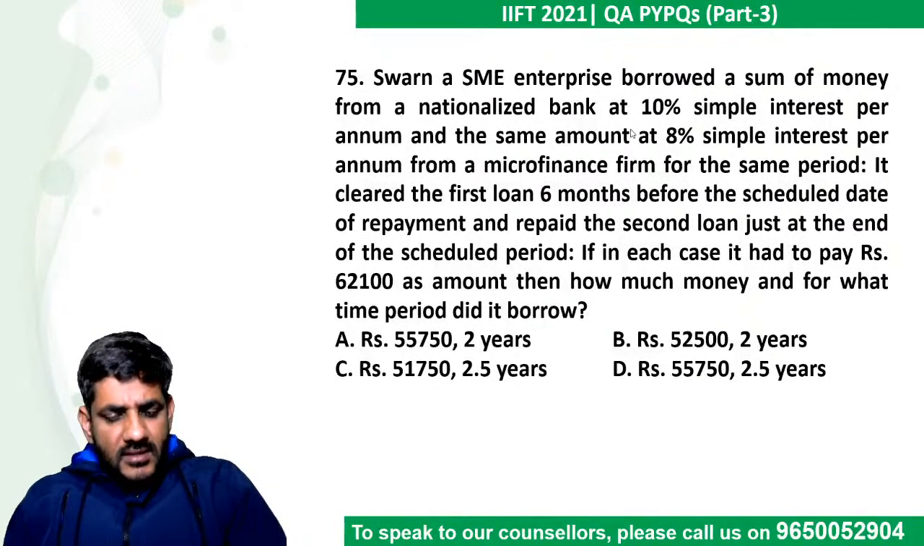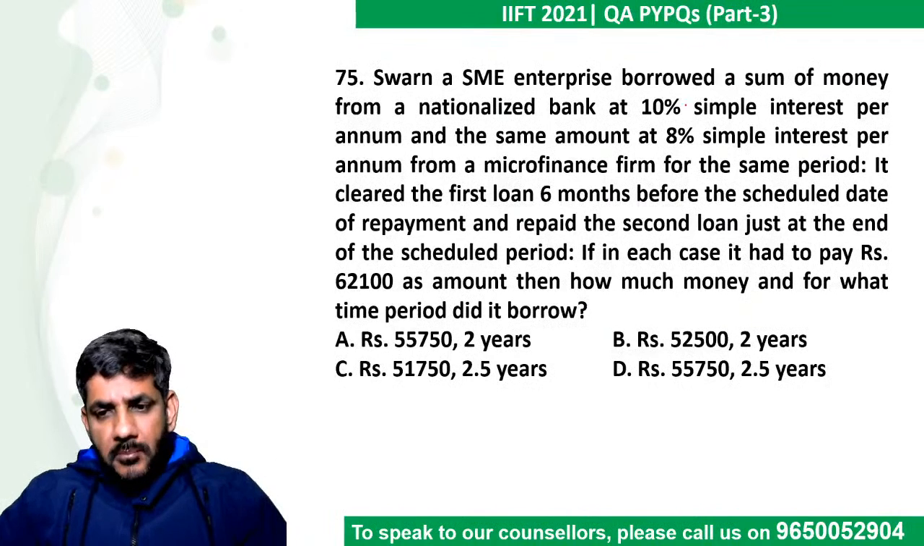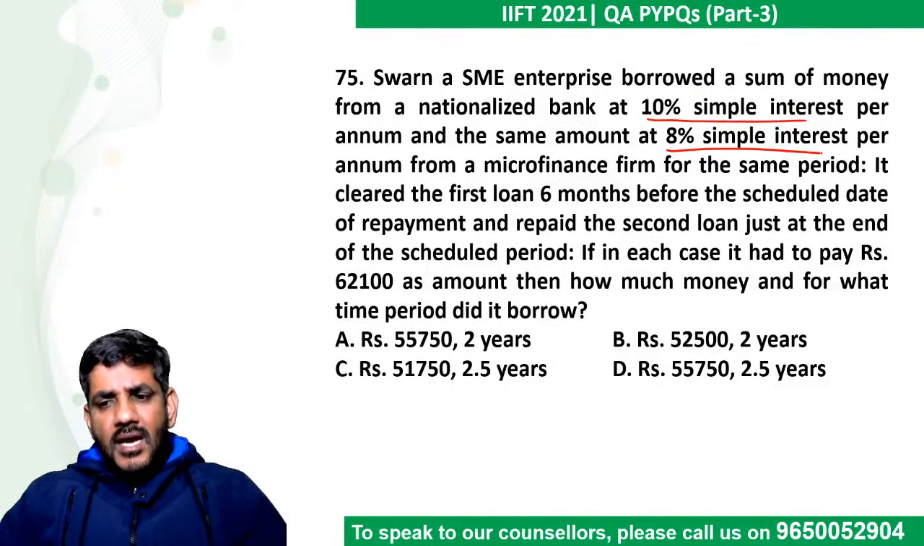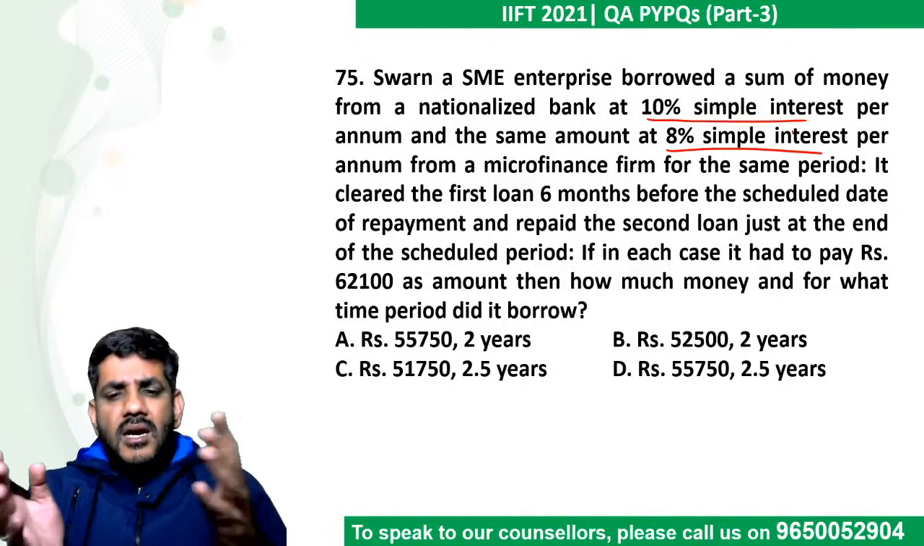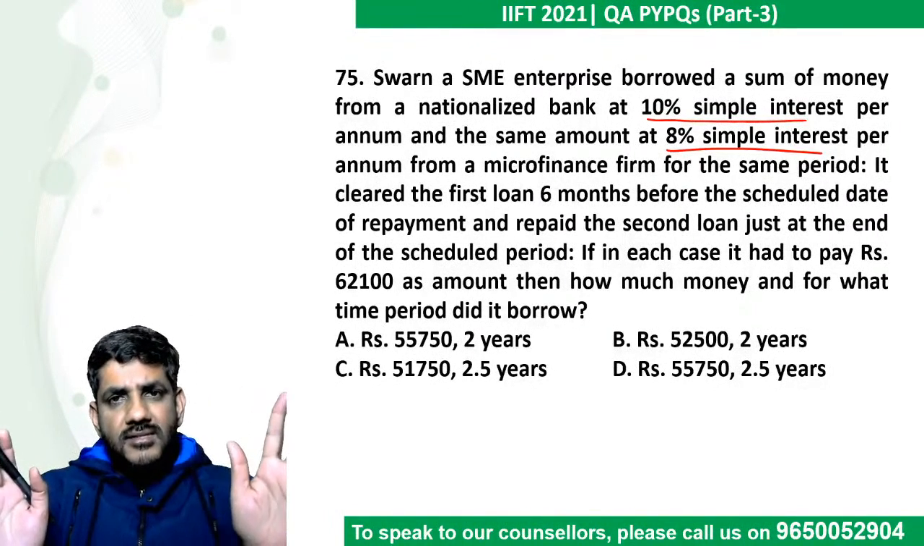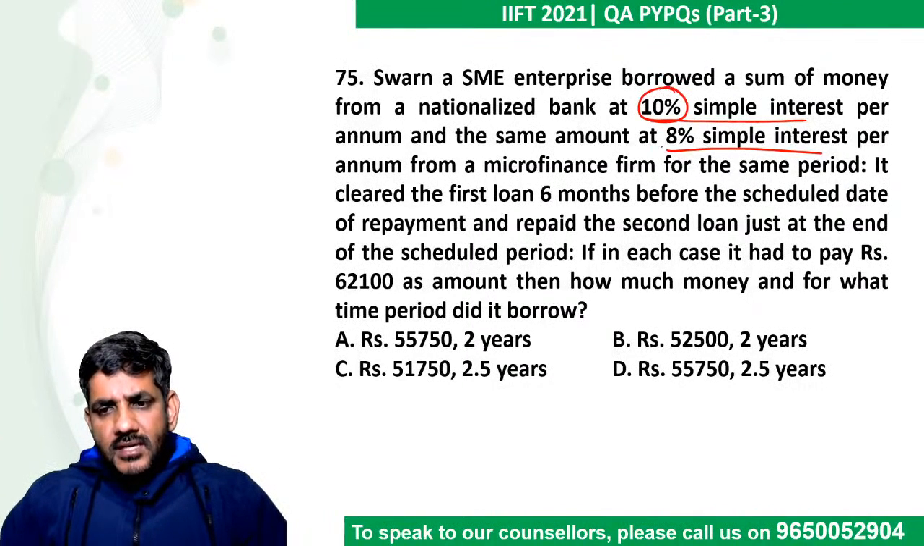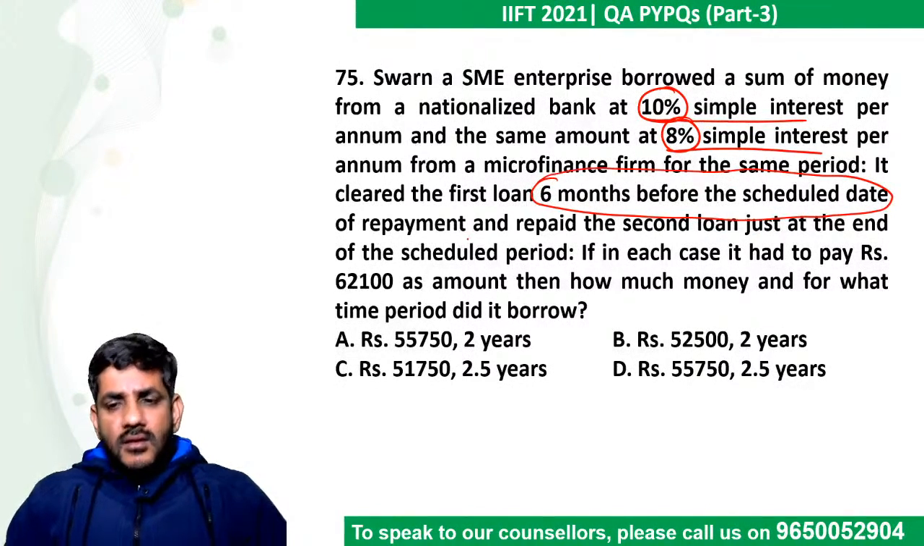That is completely up to you whether you want to do it or not, because it's a question of simple interest. If you ask me, I am going to try this. Had it been compound interest somewhere in the middle, I would have left this question, but simple interest is something that makes the questions easy. One is giving you 10% interest, one is giving you 8% interest, but he says that the first loan was cleared 6 months before the scheduled date of repayment, and the second loan was repaid just at the end.